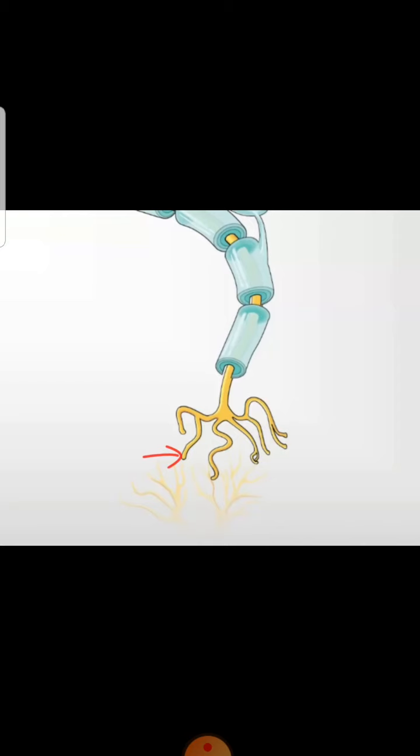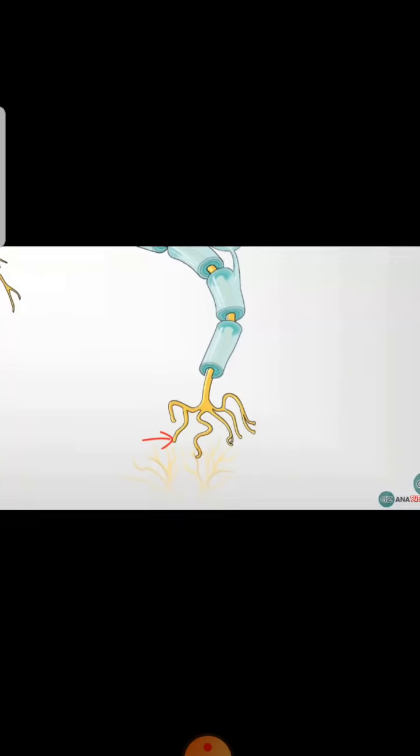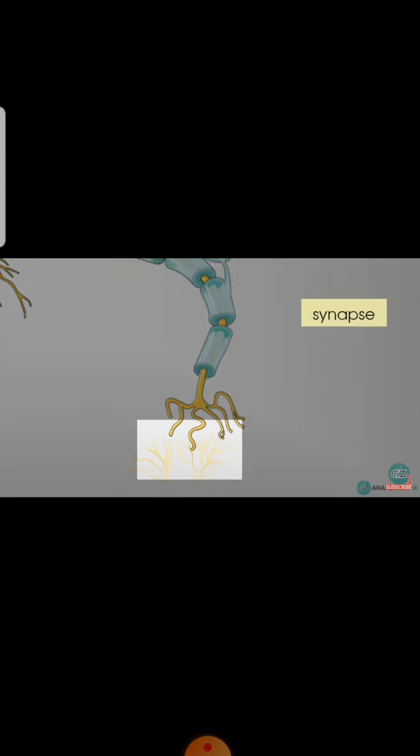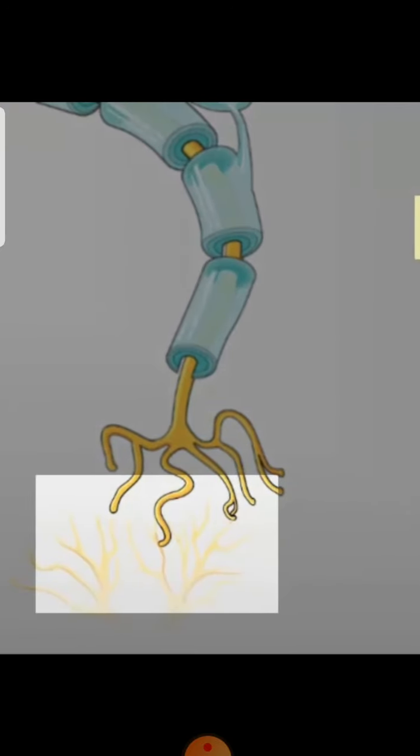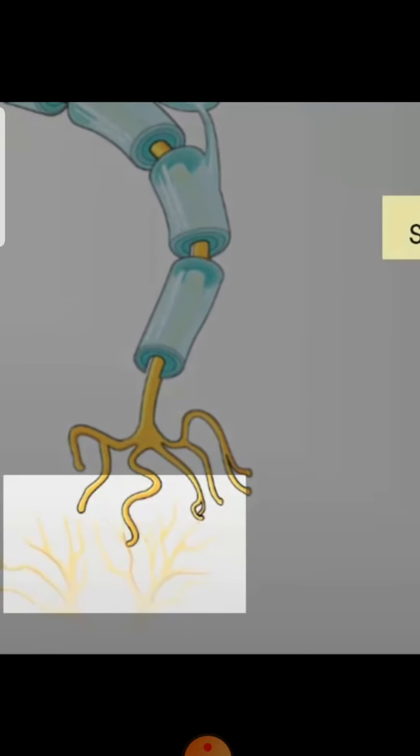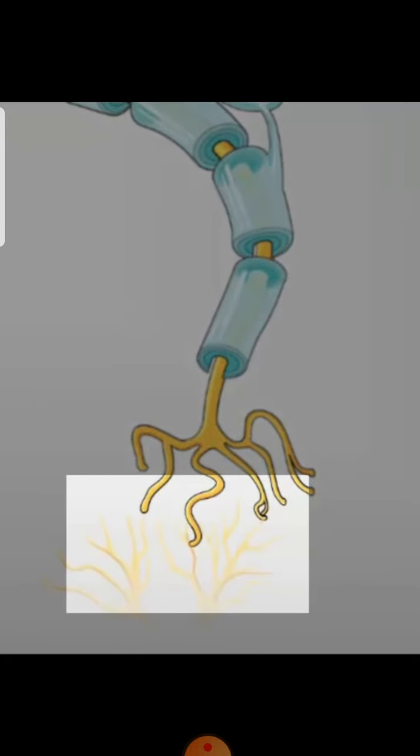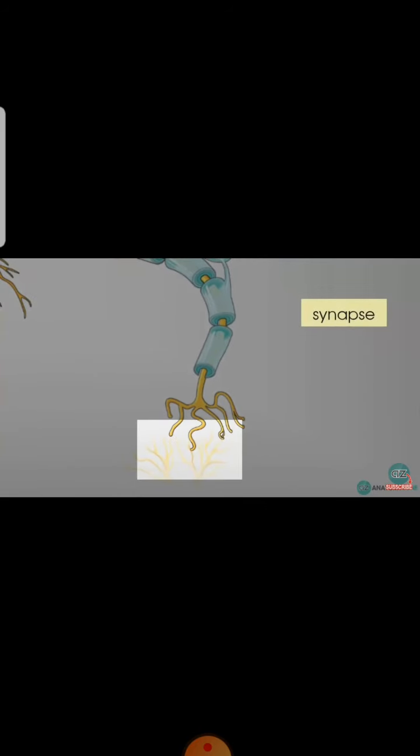Axon branches of one cell can interact with the dendrites of another. We will see in the next image. Here in this image you can see a synapse between the dendrites or cell body of one neuron and the terminal branches of an axon of another neuron. So this is a synapse, and through this synapse or junction, the information through the nerve impulse can be transmitted.